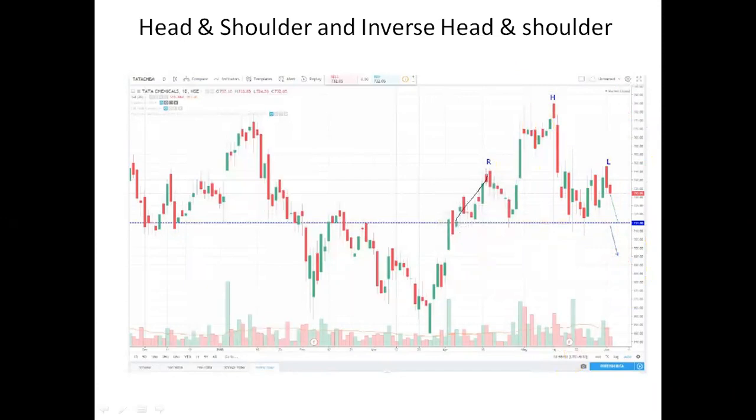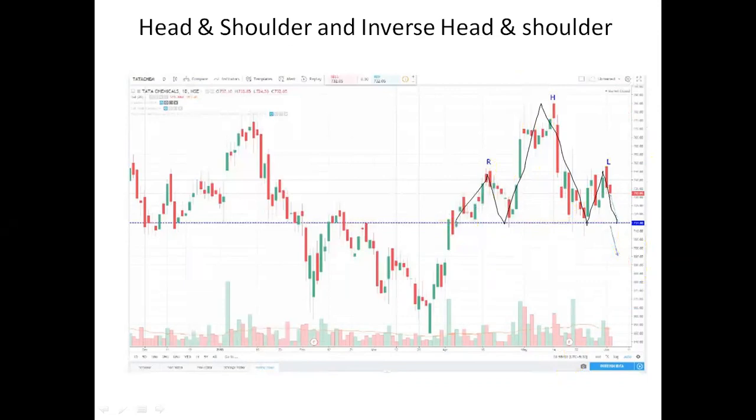Then it will come down and touch the previous bottom, and from the previous bottom it will make a new high that will become your head. From that head it will fall and touch the previous low. After the previous low, again a bull run will come, and it will make a high same as the shoulder high, and from the shoulder it will again go down to the previous low.